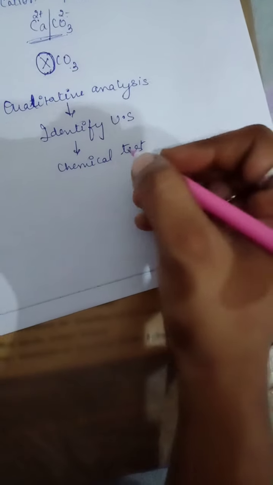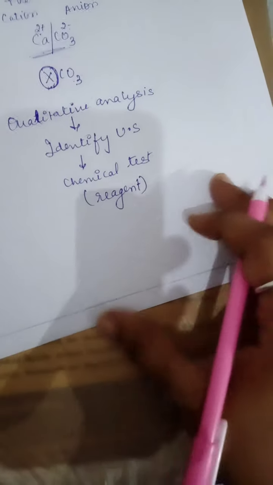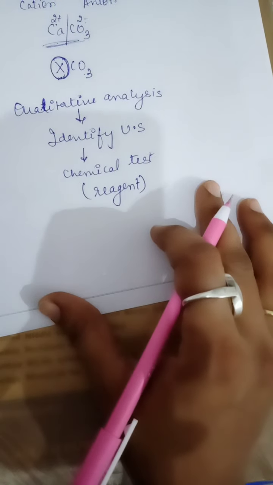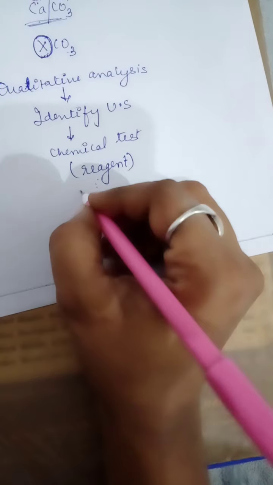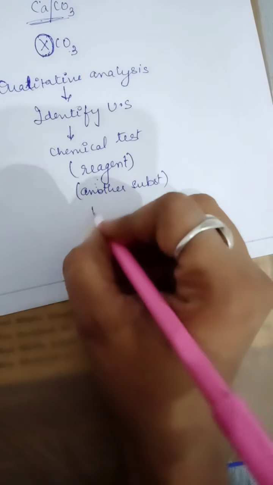Carrying out a chemical test requires some reagent. Yes or no? Whenever we want to perform some test, we require some reagent. Are you getting? So what is a reagent? A reagent is another substance which is made to react.